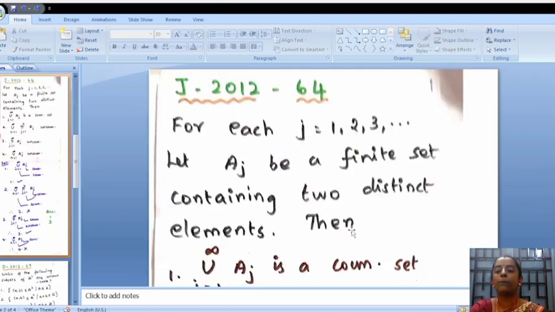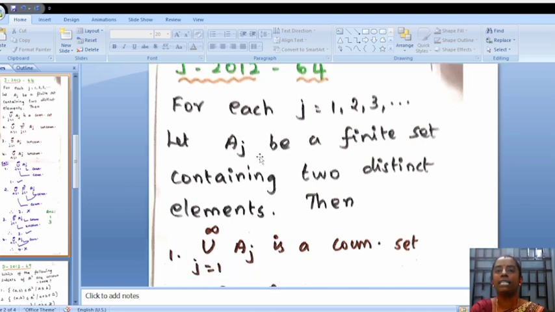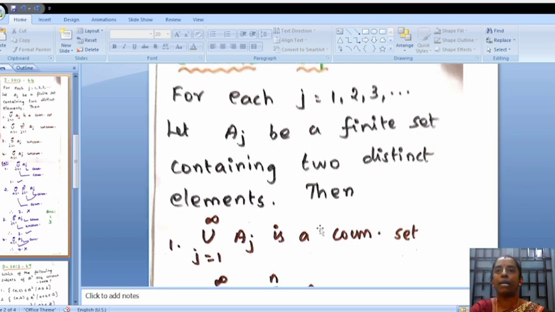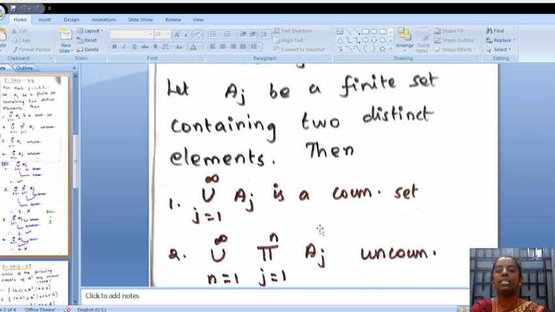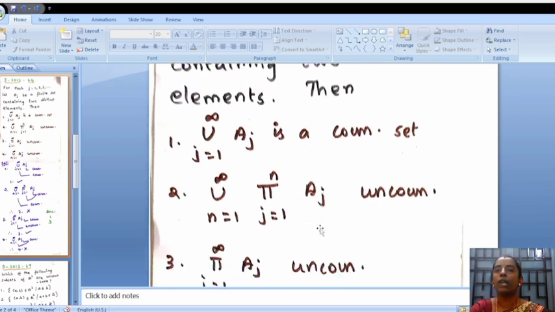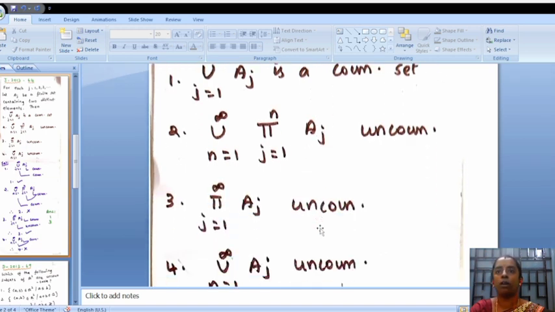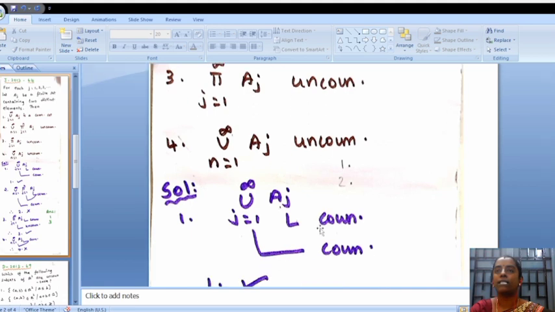So, this is a problem from the December 2012 CSIR question. According to the question, they have defined sets A_j, each of which is a finite set that contains exactly two distinct elements. Then we have to pick the correct options. These are all the options. Now we are going to look into each of the options individually. This is the first one.